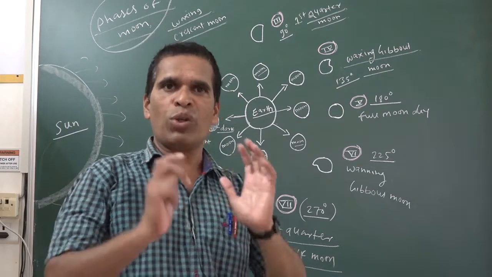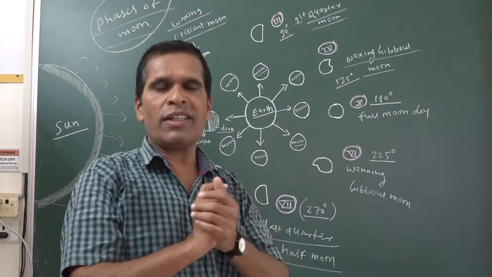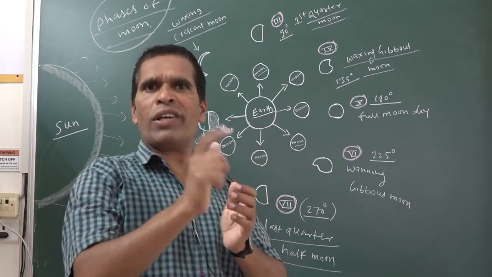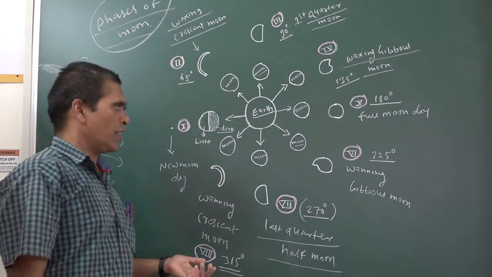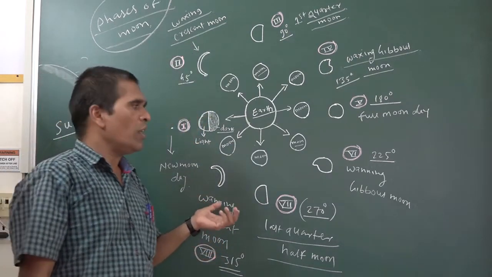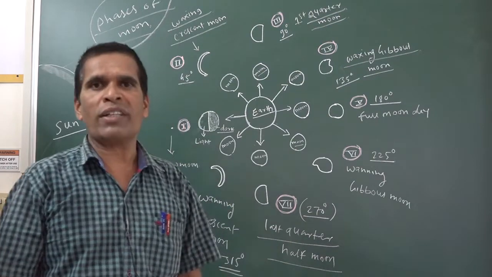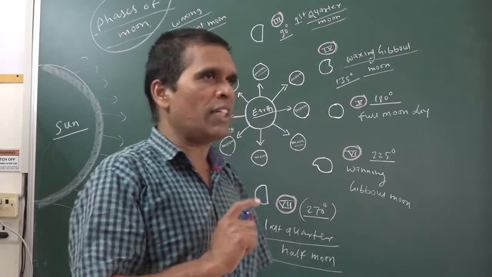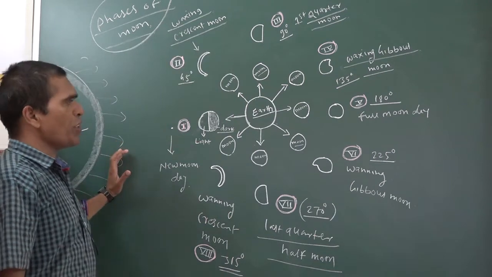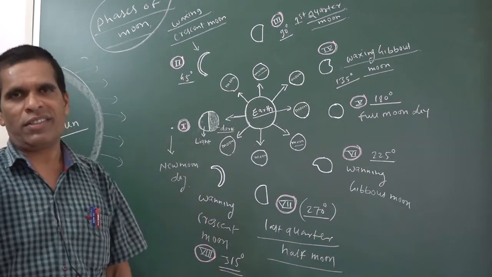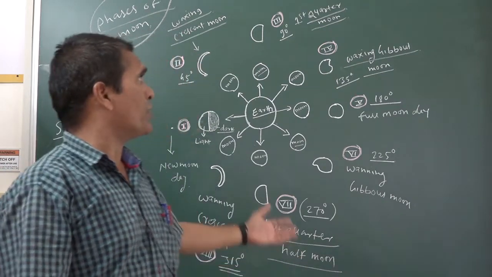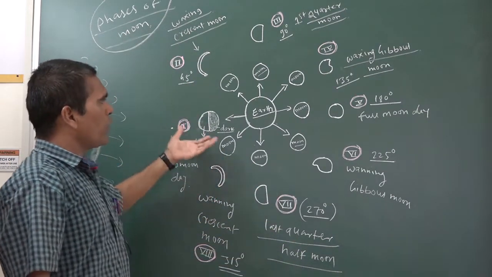Revolution means those objects which revolve around a planet or around the sun. That is called the revolution of the earth or the revolution of the moon. Revolution of the moon means what? The moon revolves around the earth, and due to the revolution, these phases of the moon occur. It means we see different phases of the moon from the earth.